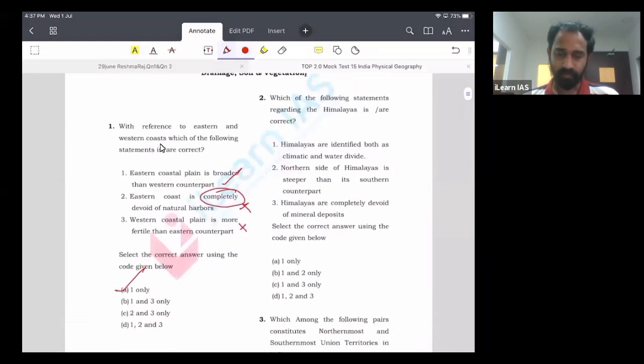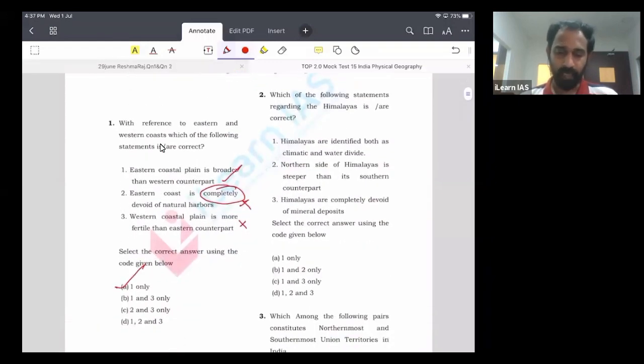Let us go to the next question. The next question is about Himalayas. Here you should remember that in the TOP session, we have already discussed the fact that whenever you get a question, you should read all the statements and then analyze whether a particular statement is more wrong than the other statements and whether a particular statement is absolutely correct. So let us look at the statements.